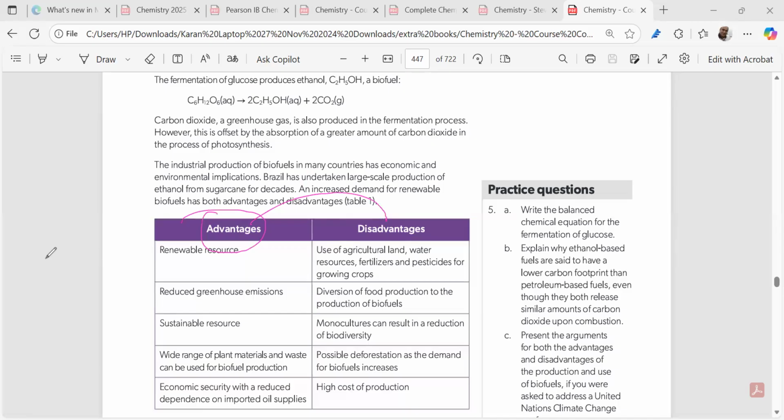What are the advantages? Biofuels, you can take as a renewable source of energy, right? This will reduce greenhouse emissions because we have to grow lots of plants. The percentage is not given in this book. So this is very important, that biofuels will be a sustainable resource, right? We can use a wide range of plant material and waste plants also, right?